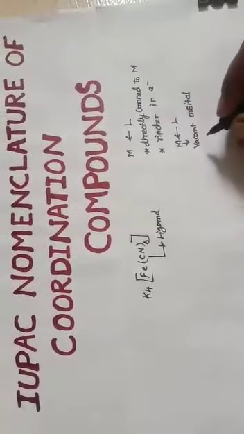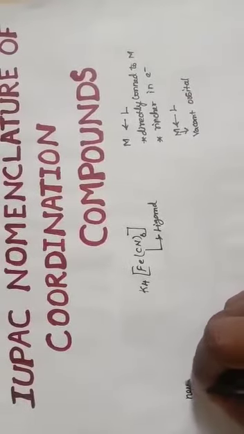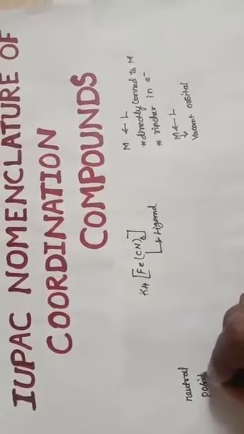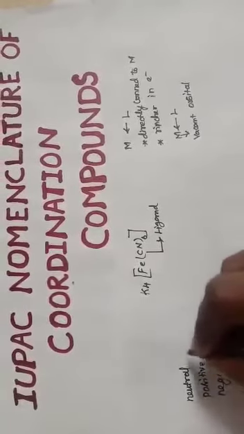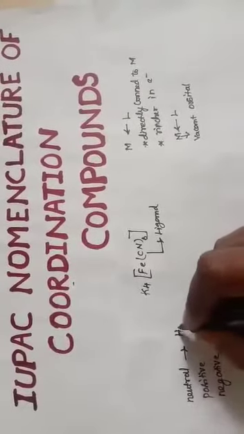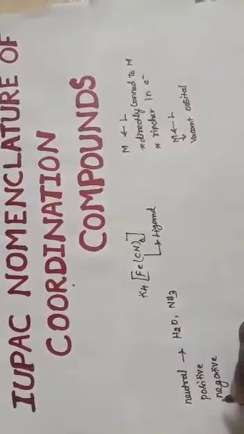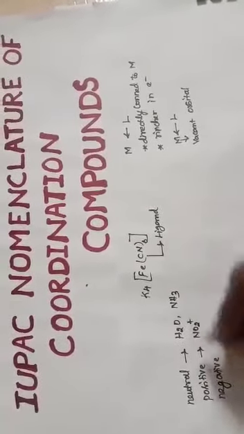And we have three kinds of ligands. The ligands are classified into neutral ligand, positive ligand, and negative ligand. Examples of neutral ligands: water, ammonia. Positive ligand means NO2+, the nitronium ion.